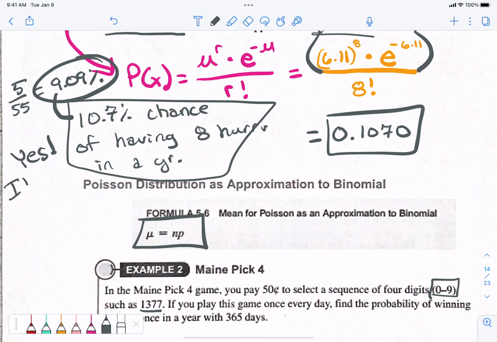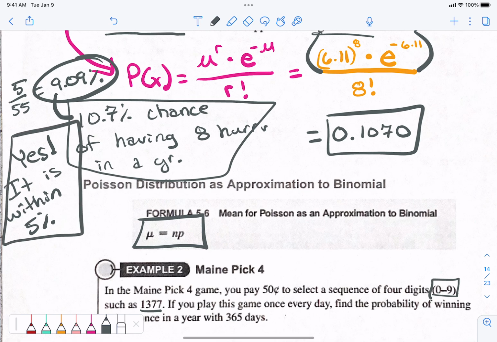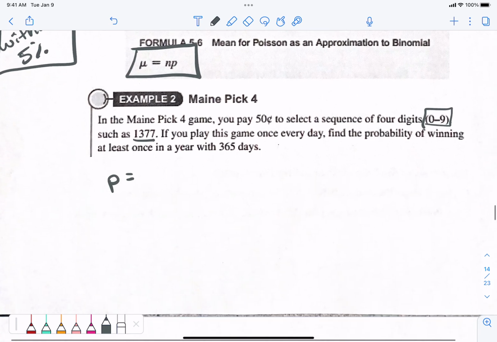Yeah. I don't know, but they're good. Two standard. No. It is within how much percent? 5%. That's the cutoff mark. So our number was 10.7%. That is within 5% of 9.09, right? Which was the actual. So the Poisson distribution did fit this model really good. Okay? Good. That was not bad. All right, because you'll have questions like that. All right, now here we go.